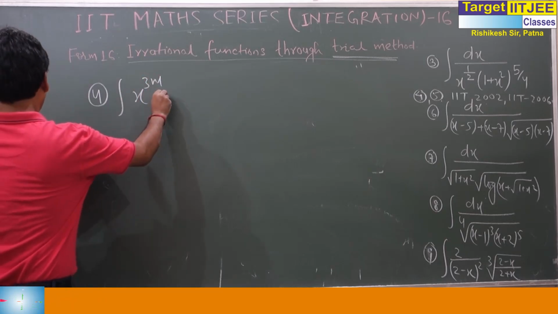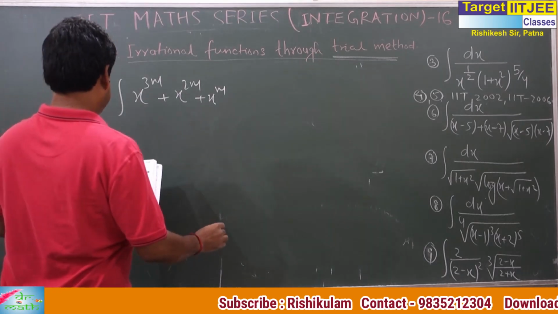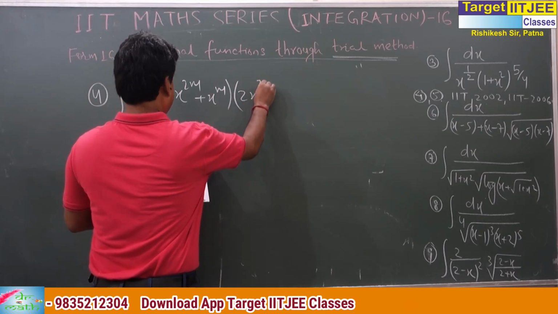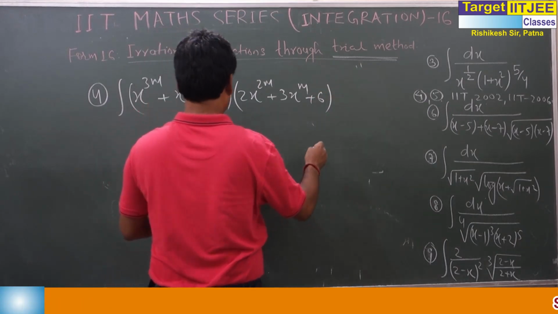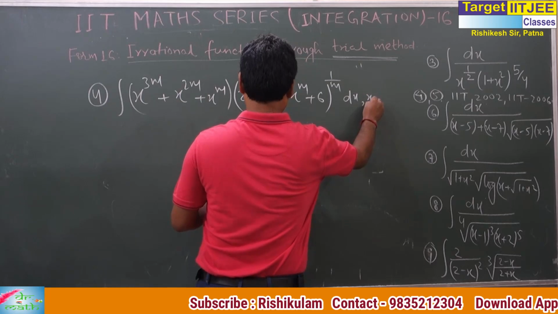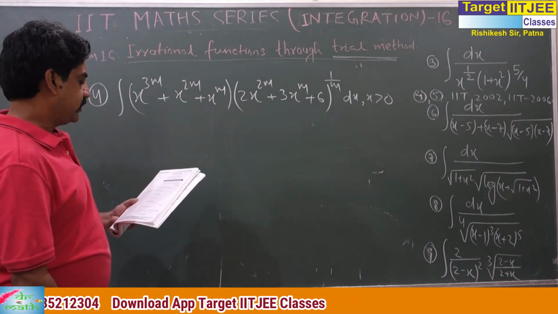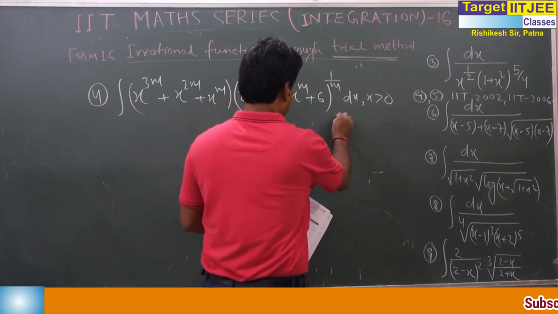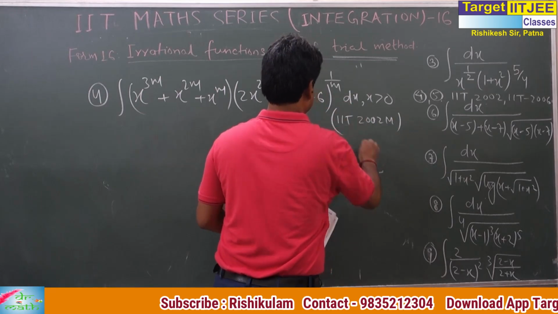integration of (x^m + x^2m + x^n) multiplied by (2x^2m + 3x^n + 6)^(1/m) dx, x greater than 0. Okay, just to define, it is an exponential or you can say power function. This was asked in the IIT 2002 main examination.